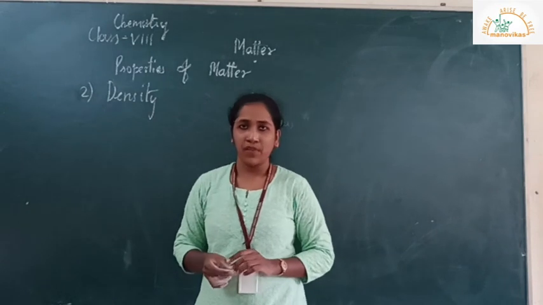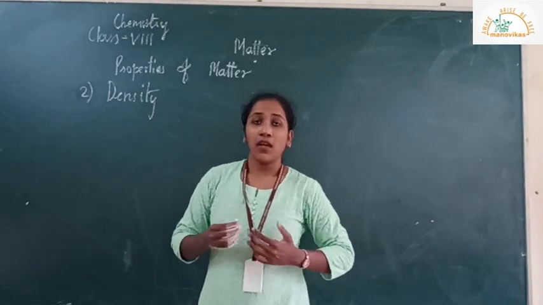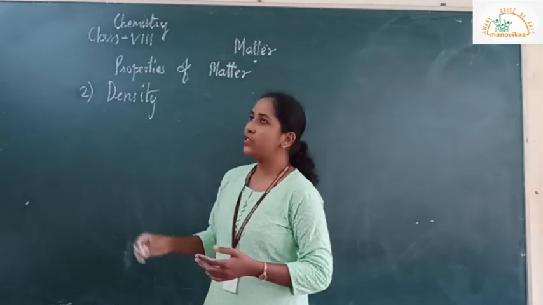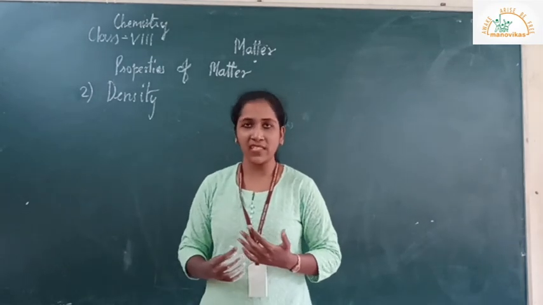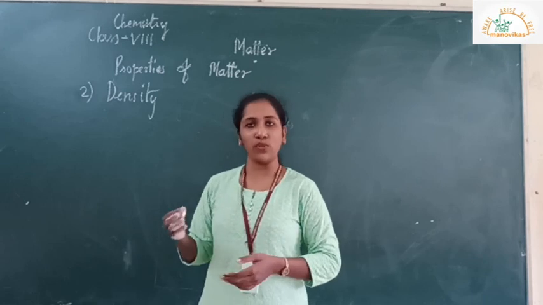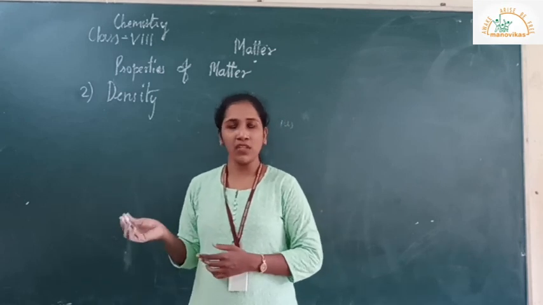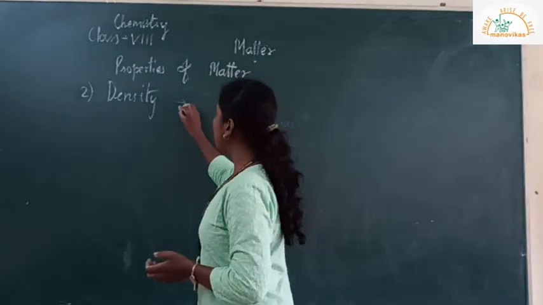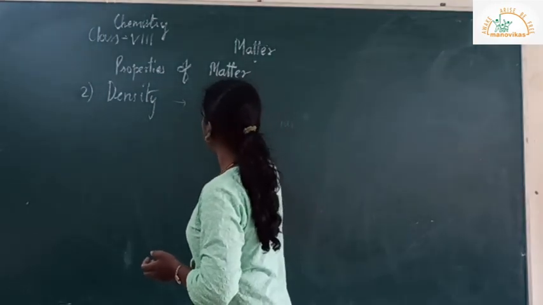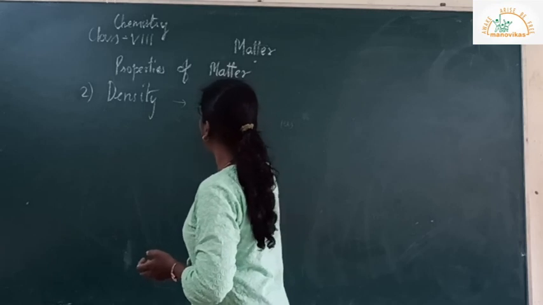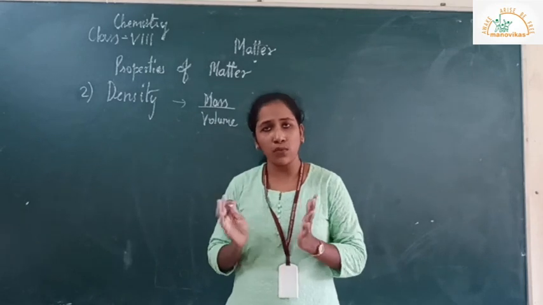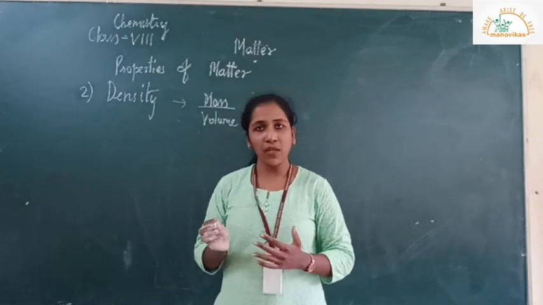Second, density. Now here, among the three states of matter, that is solid, liquid and gases, solids have more density. Solids are denser compared to liquids and then gases. So here, density is nothing but the mass per unit volume. Since in solid state the particles are closely packed, the particles cannot move.